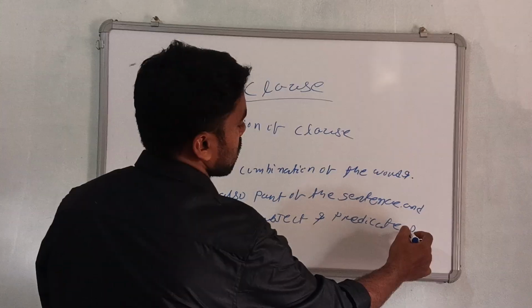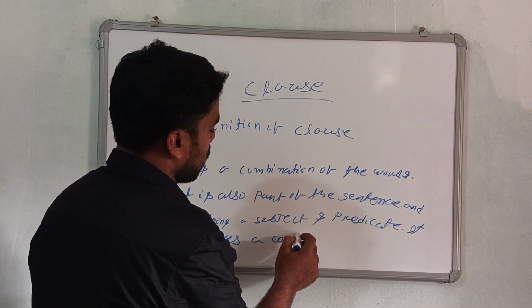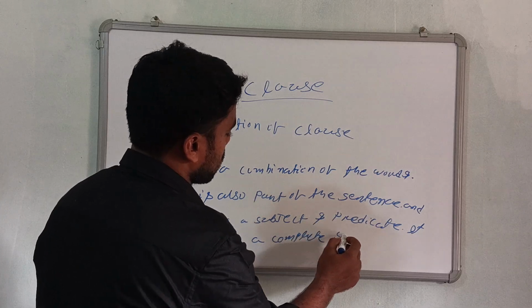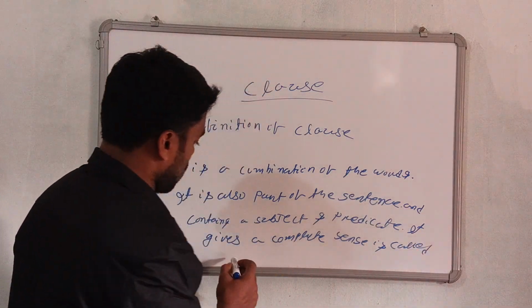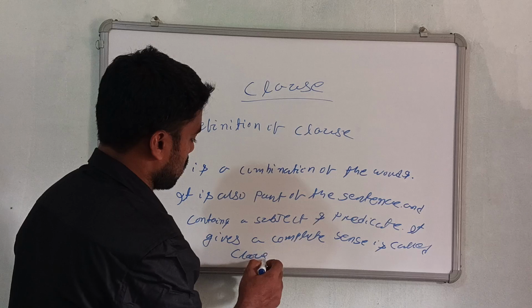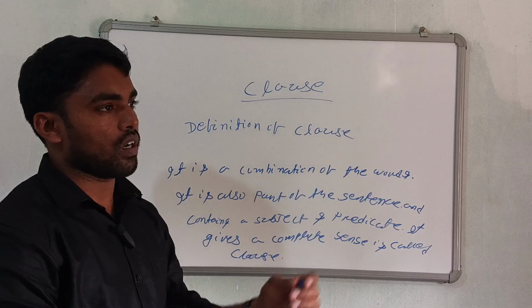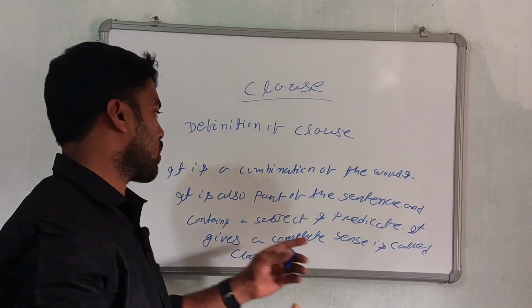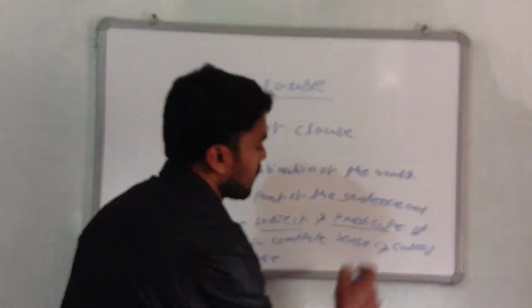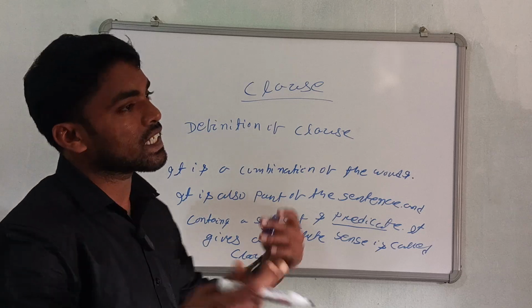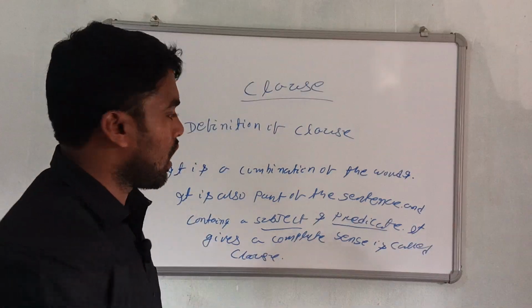It gives a complete sense, is called clause. So clause is a combination of words, and it is also part of the sentence and contains a subject and a predicate. And it gives a complete sense. It is called clause. Everybody got it? I hope.